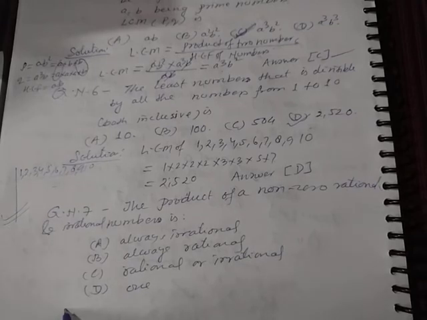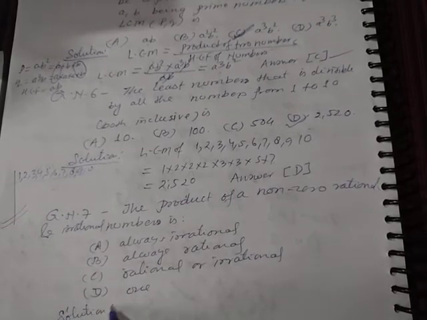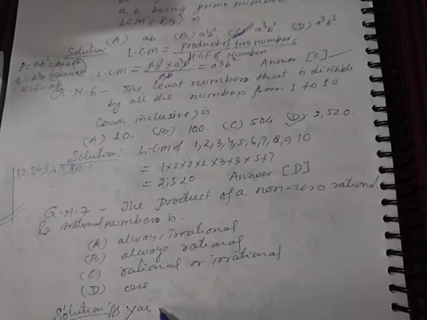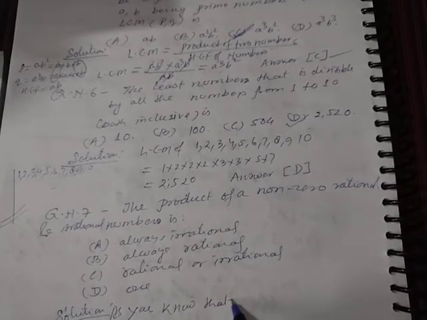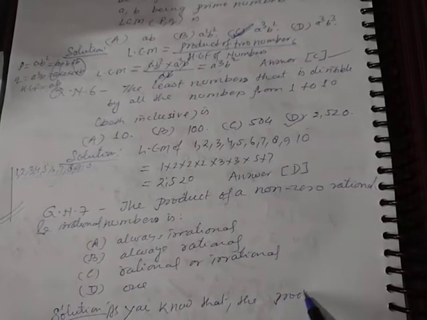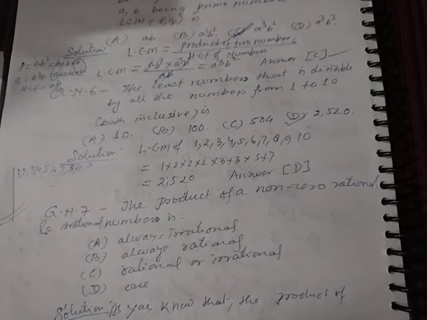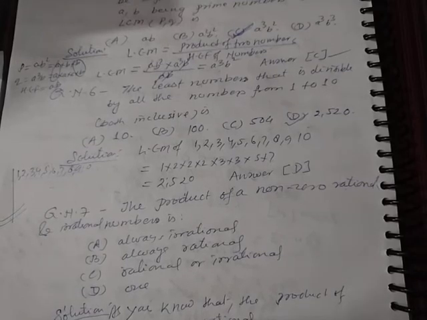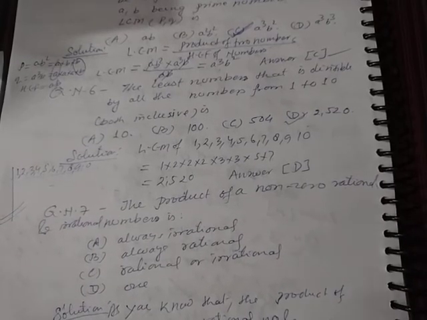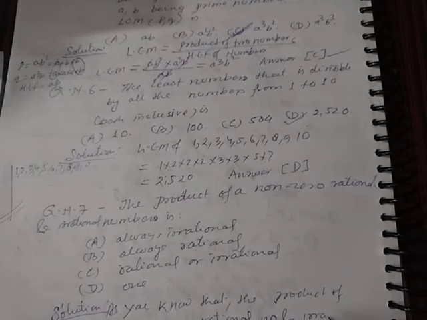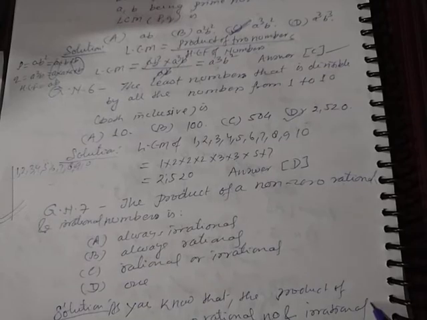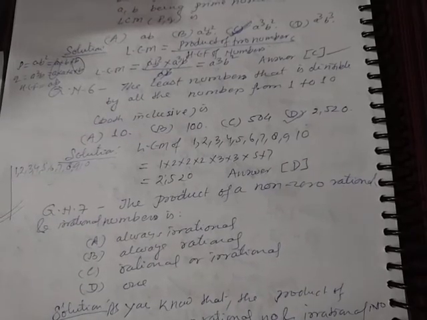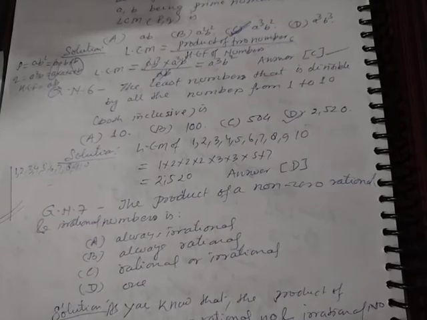So you must know, student, as you know that the product of non-zero rational number and irrational number is always irrational number.